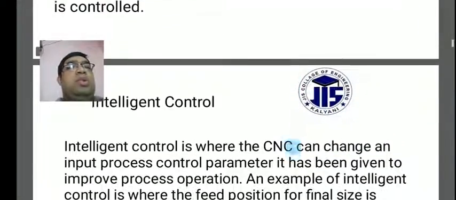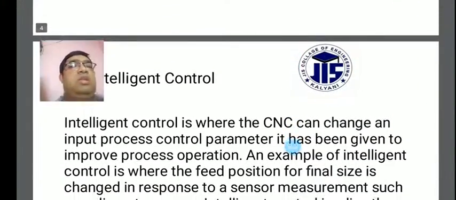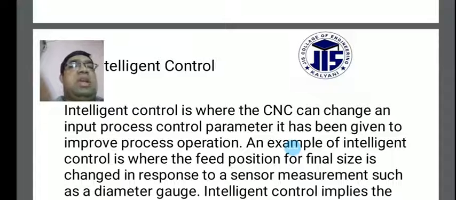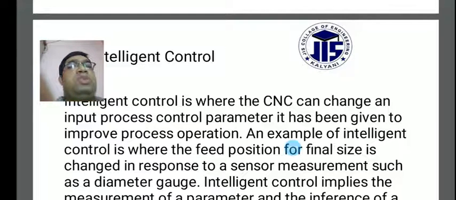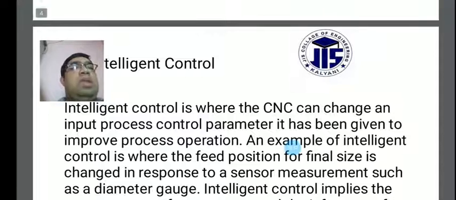And intelligent control is also considered. What is intelligent control? Intelligent control is where the CNC can change the input process control parameters to improve the process operations. Given some input parameters, the system can change them to improve process operations.